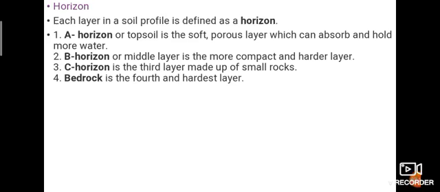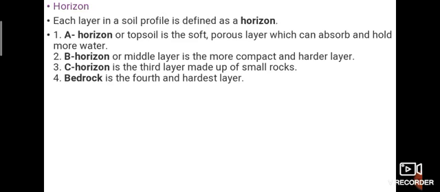Next one, layers of soil. Firstly, horizon. What is horizon? Each layer in a soil profile is defined as a horizon. Firstly, A horizon. A horizon is the topmost layer. Topsoil is the soft porous layer which can absorb and hold more water. Here, soft refers to the bond of soil particles, not the texture. So that is soft.